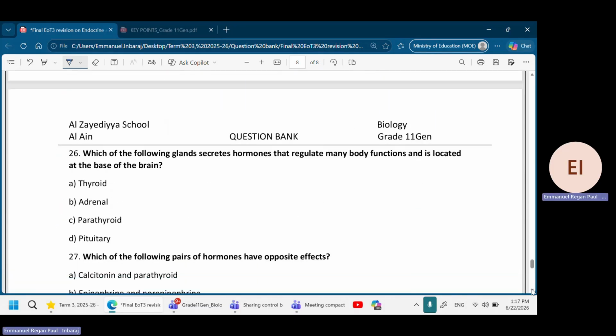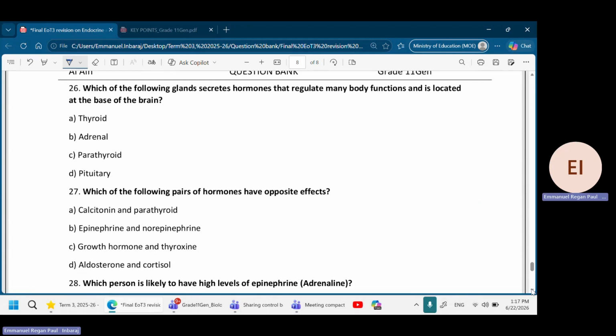Okay, let's go to 26. Which of the following glands secretes hormones that regulate many body functions and is located at the base of the brain? It is the pituitary gland, located at the base of the brain. Which of the following hormones have opposite effects? Calcitonin and parathyroid, because calcitonin decreases calcium level and parathyroid increases calcium level.